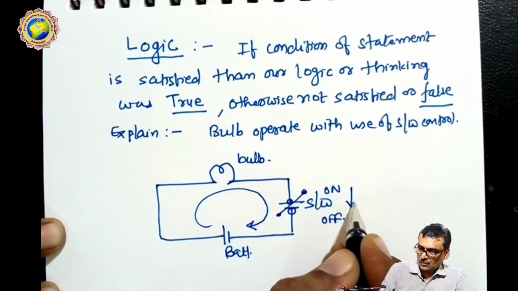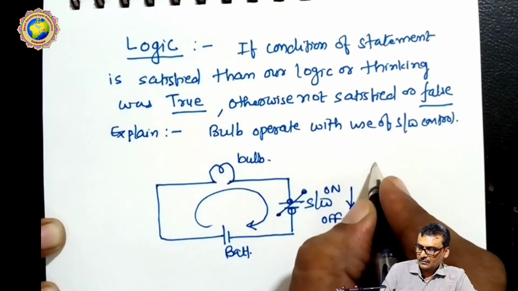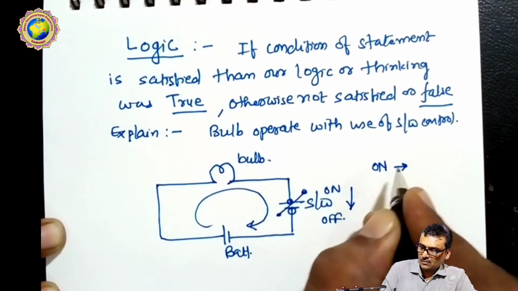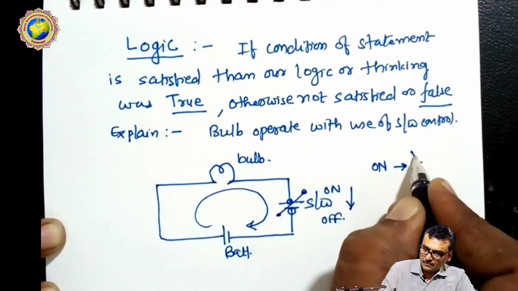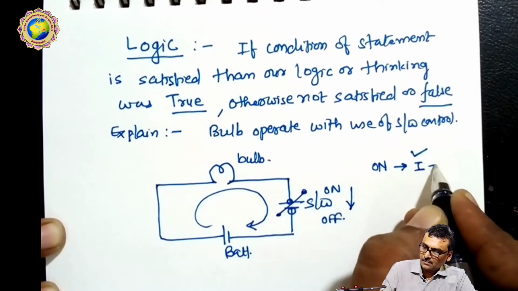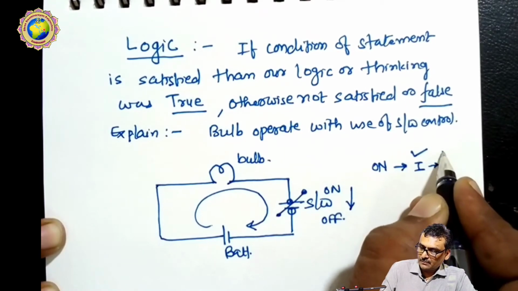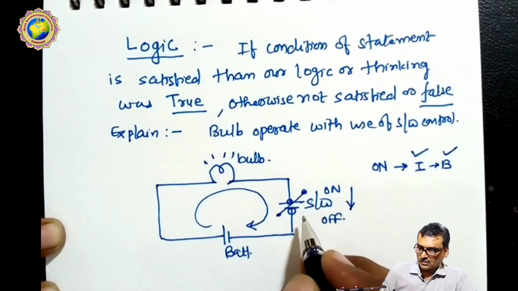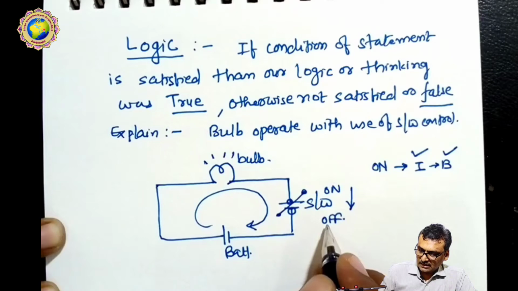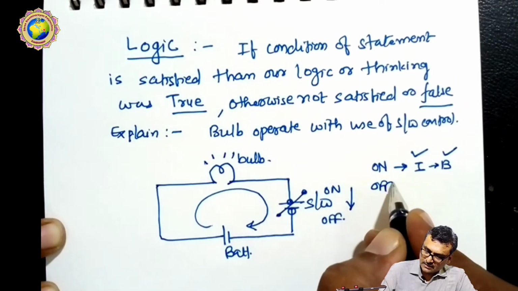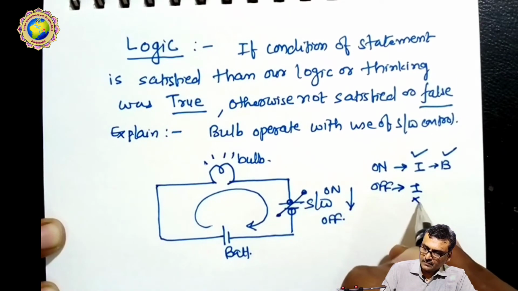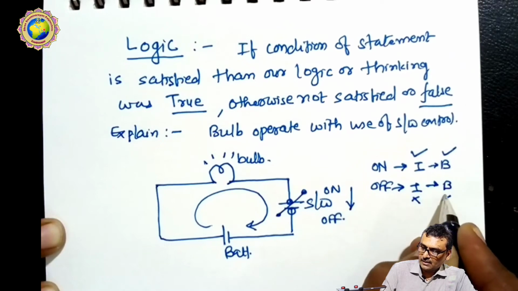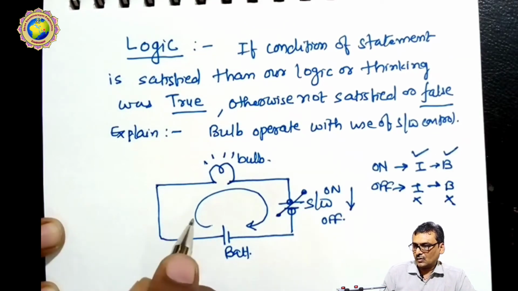If the switch is closed, the switch is on, then current can flow, and the bulb will be on. If the switch is off, current will not flow and the bulb will not glow.